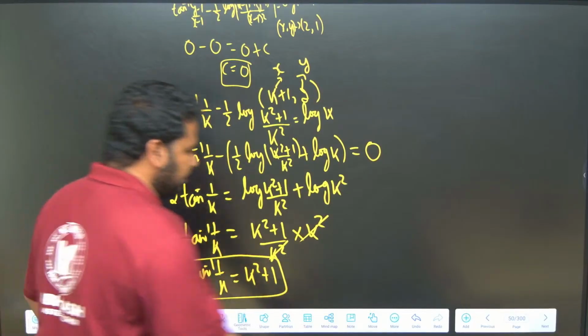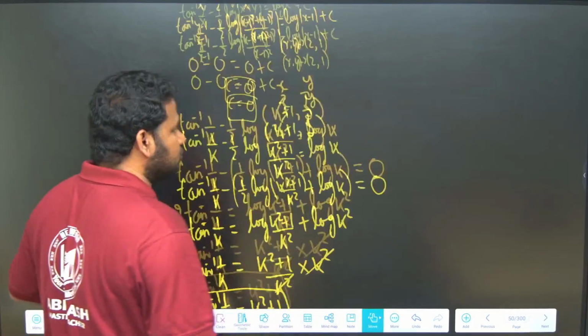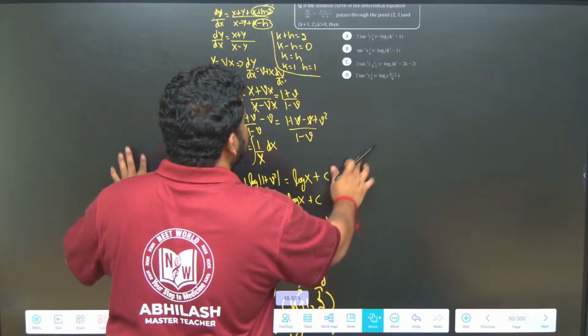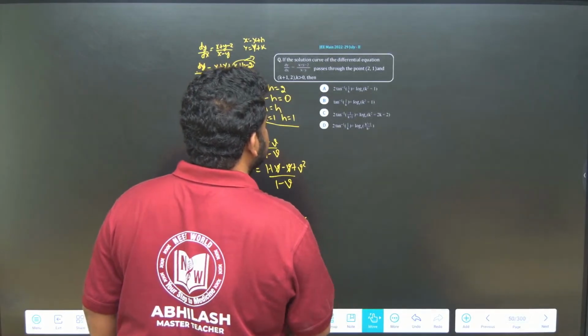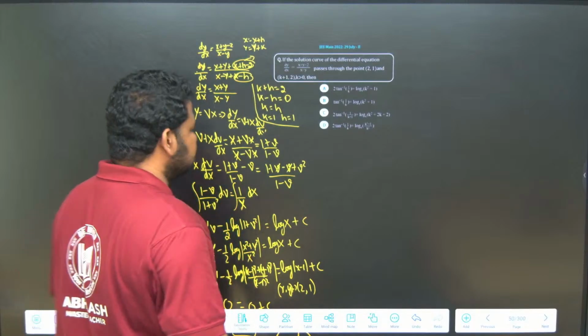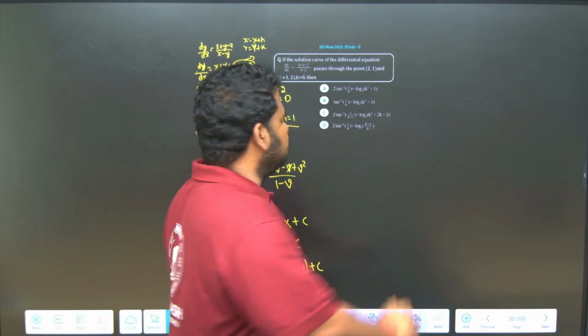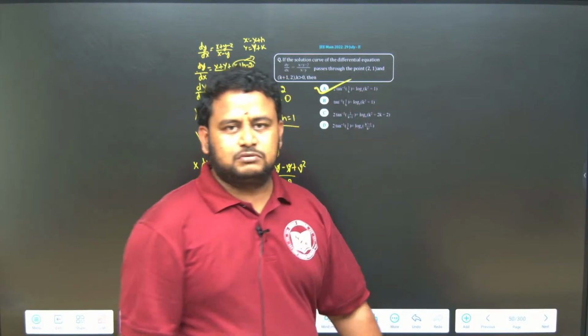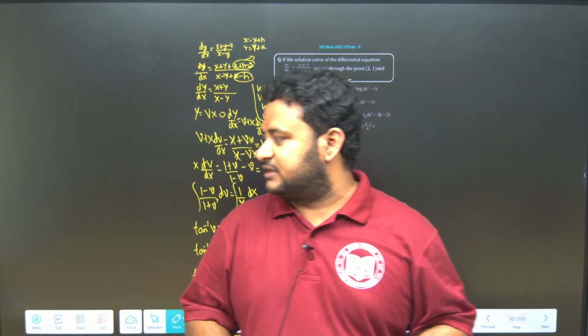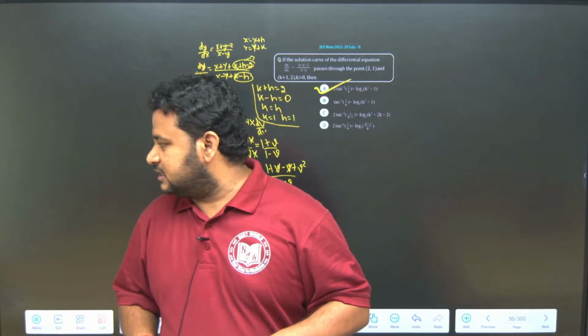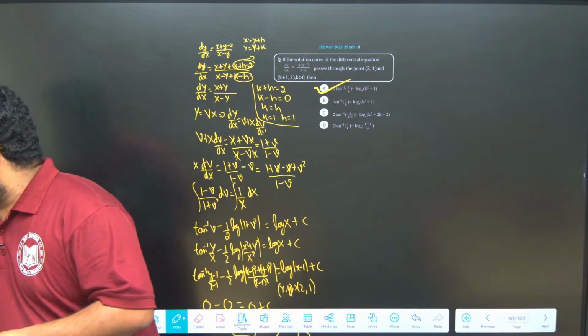Which is the option that we have? 2 times tan inverse of 1 by k is equal to log of k square plus 1. That is nothing but equal to option A. Option A is the right answer to this question, friends. Clear?